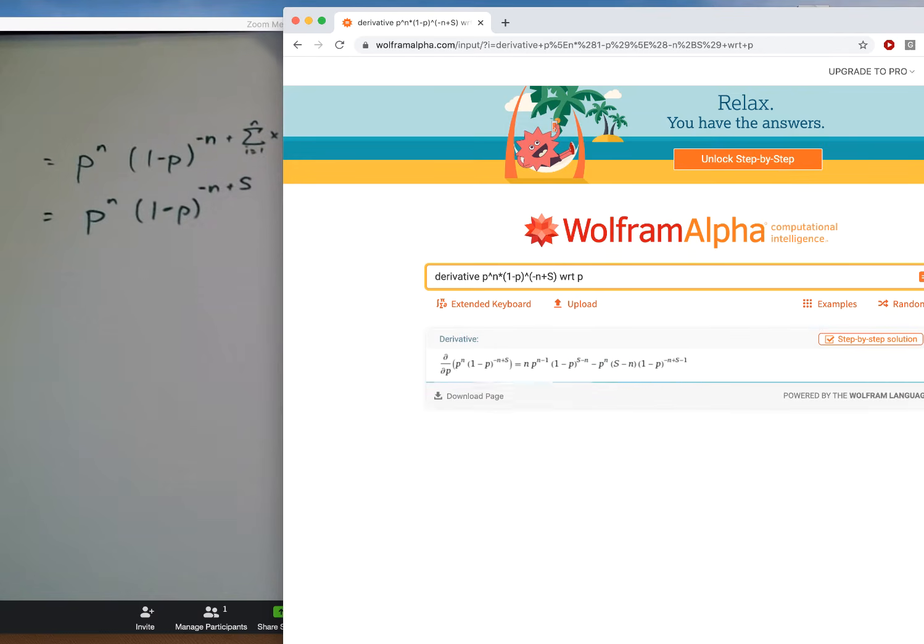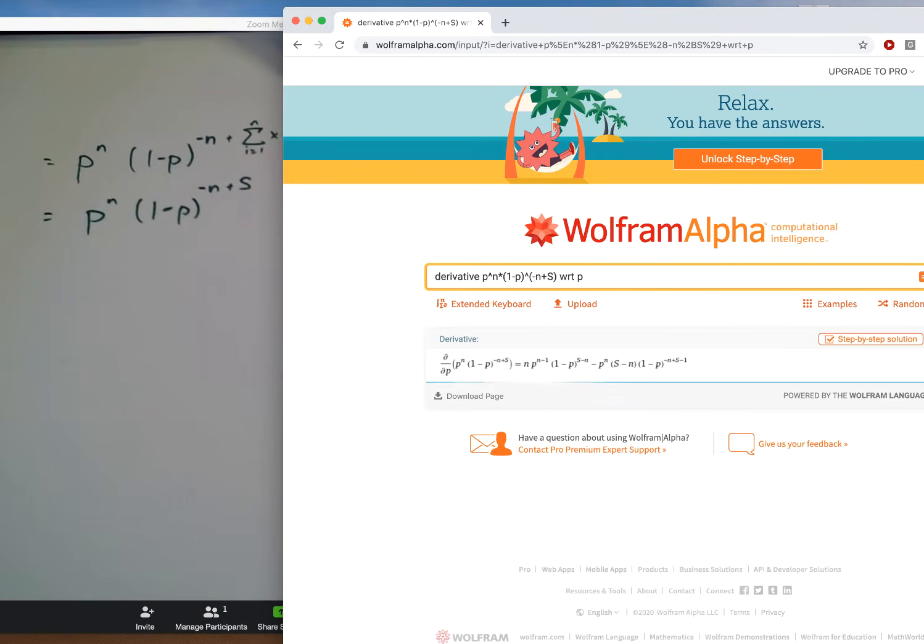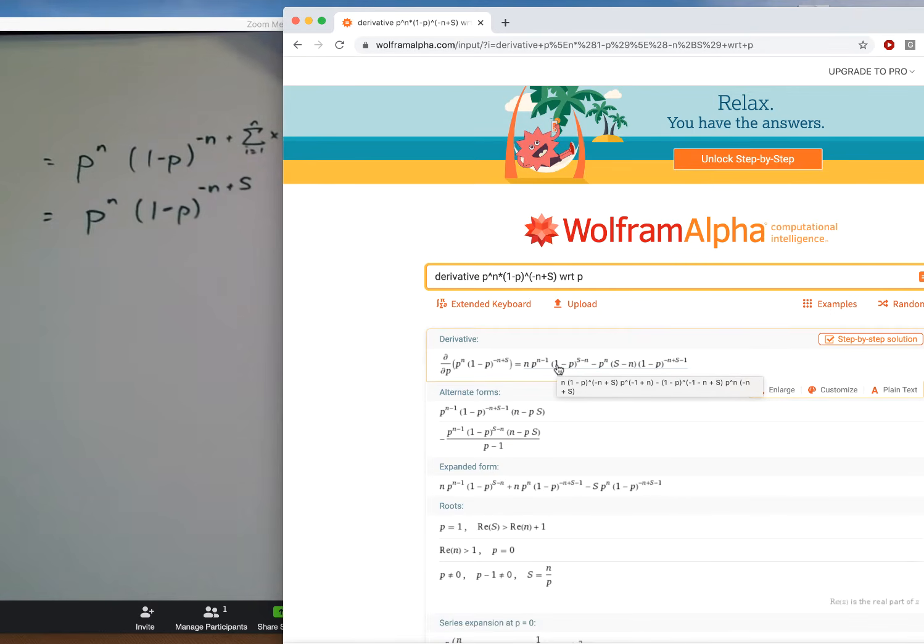So Wolfram Alpha will work hard, and it'll come up with an equation that tells us what the slope of a tangent line to this curve is at any value of p. Now that's a pretty long equation. Doesn't look like we've made much progress. We need to figure out what value of p makes this equal to 0.